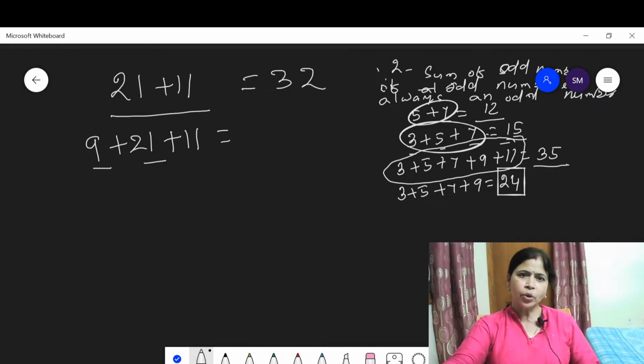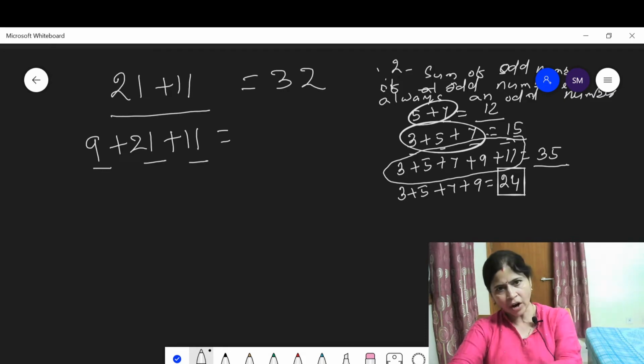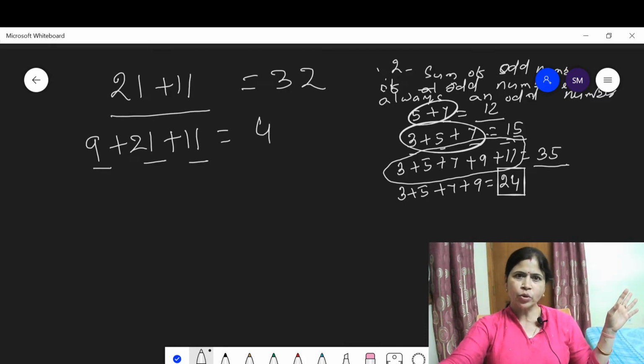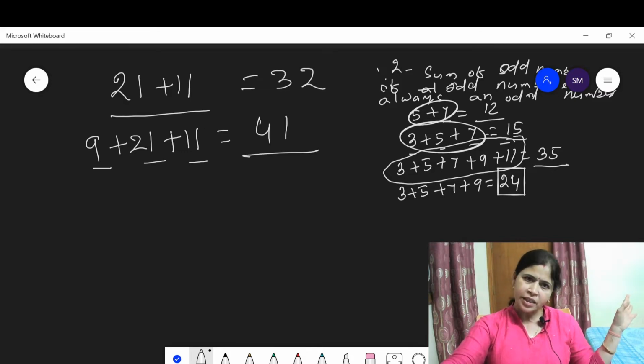3. 1, 2, 3. 3 is an odd number. Then when we add an odd number of odd numbers, we get an odd number. When we add this, we get 41. 41 is an odd number. Okay? You get a clear idea about the second property.